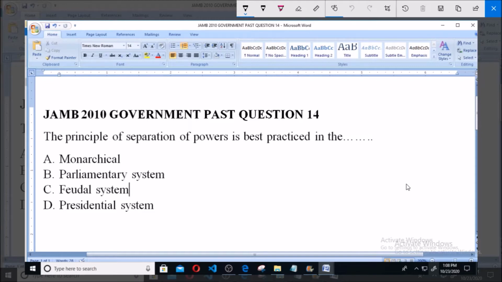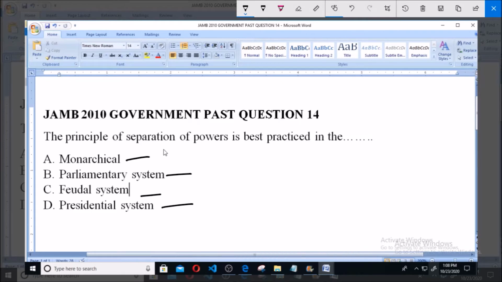Welcome. This is JAMB year 2010 Government objective past question. Question number 14. The principle of separation of powers is best practiced in the dash. Option A says monarchical. B says parliamentary system. Option C says feudal system. Option D says presidential system.